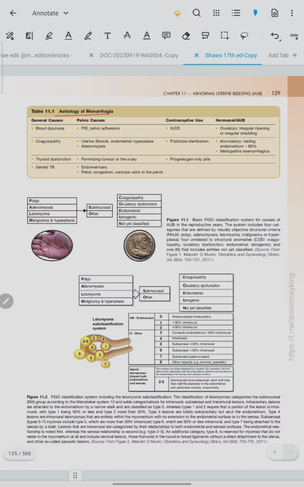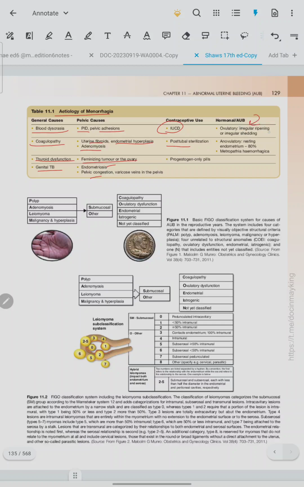Etiology of menorrhagia. General causes include blood dyscrasias, coagulopathy, thyroid dysfunction, genital TB. Pelvic causes include PID, adhesions, uterine fibroid, endometrial hyperplasia, adenomyosis, feminizing tumor of the ovary, endometriosis, pelvic congestion, varicose veins in the pelvis. Contraceptive use includes IUD, post-tubal sterilization, progesterone-only pills, hormonal AUB.